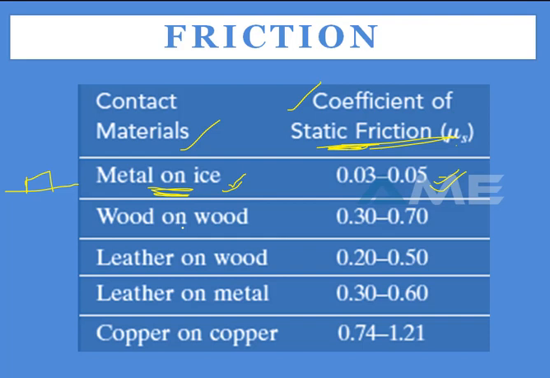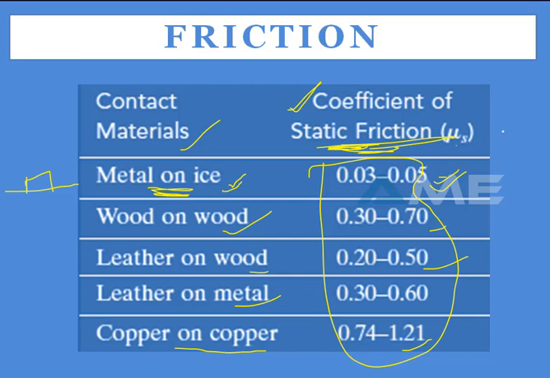Coming to wood on wood, it is 0.30 to 0.70, leather on wood is 0.2 to 0.50, leather on metal is 0.3 to 0.6, and copper on copper is 0.74 to 1.21. These are the constant values. But here, these are the values for the coefficient of static friction.